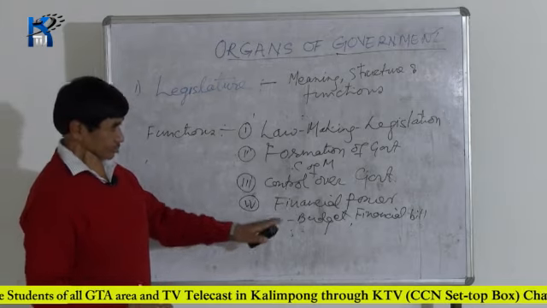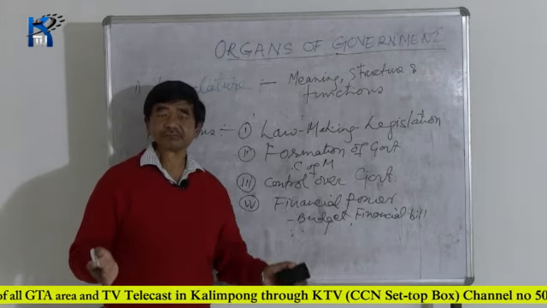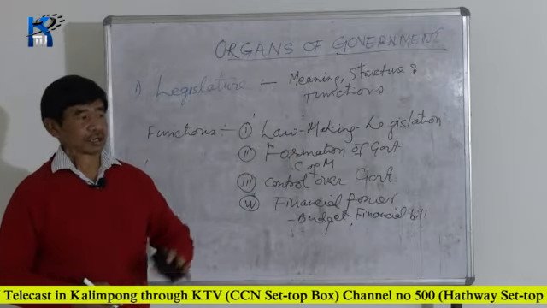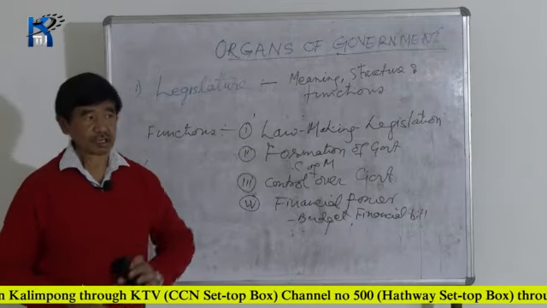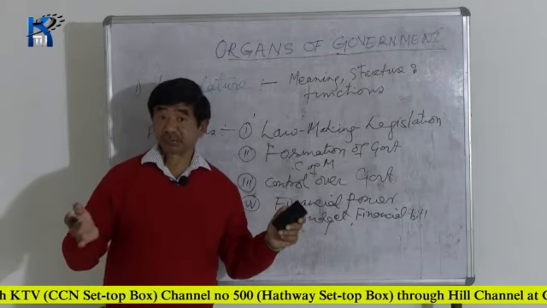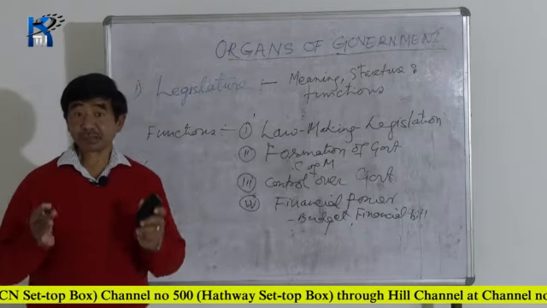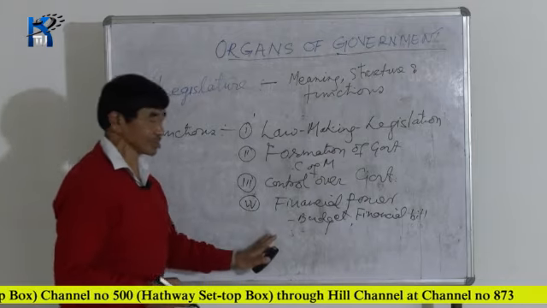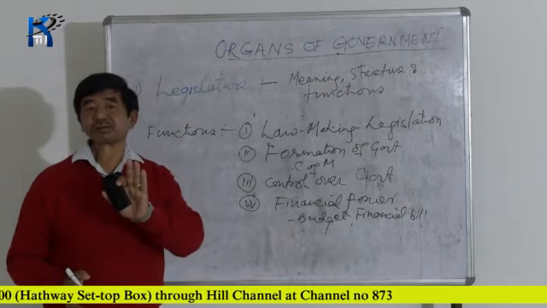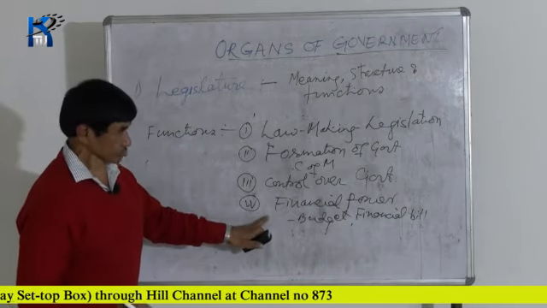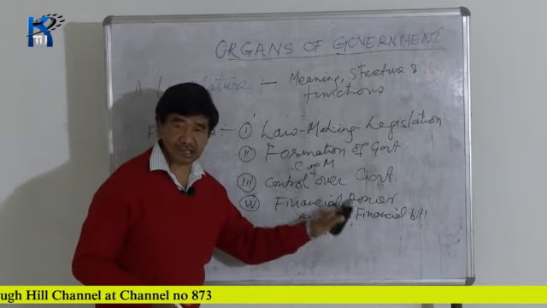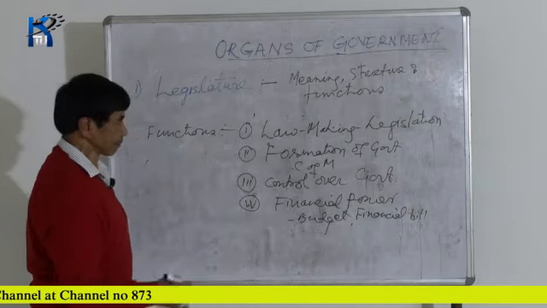People's representatives are there in the parliament, and they have to say yes, okay government, Mr. Narendra Modi ji, Mr. Rajnath Singh, you can spend this amount of money. If the members of parliament say yes, then only the budget and the financial bill can be passed, and the money can be utilized. So this comes under the financial power. Here also, you find the legislature has certain financial power.